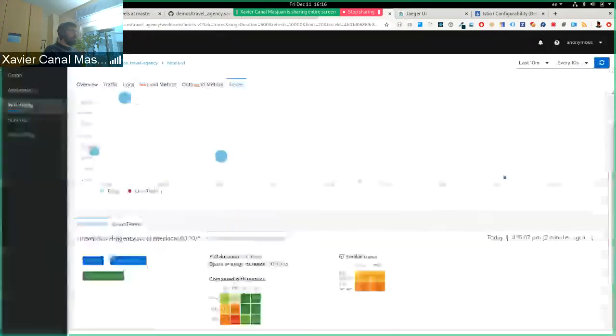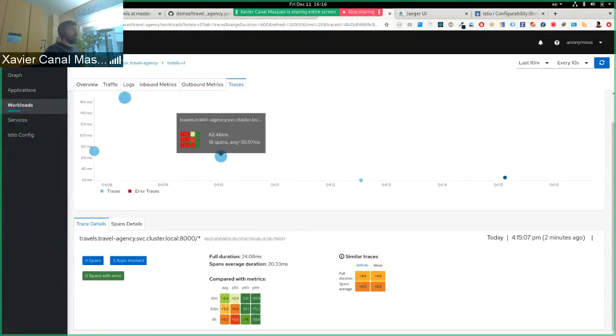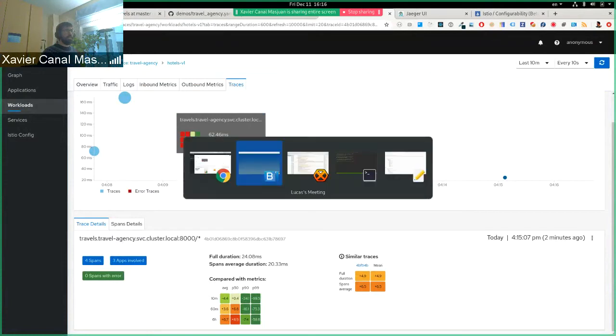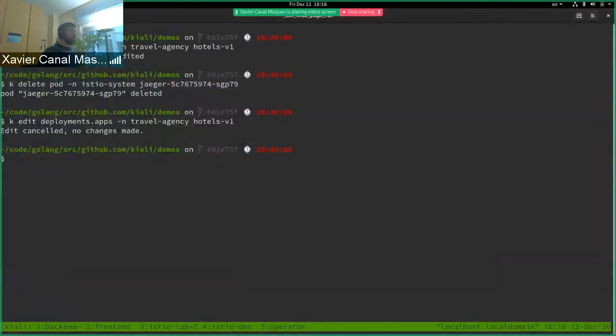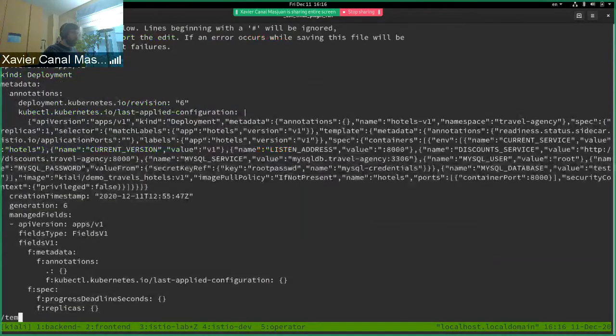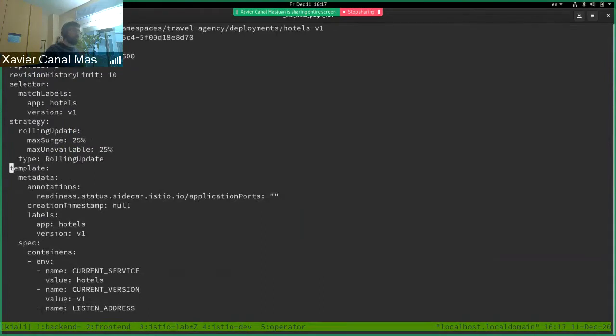So to add these custom tags, I can go to the deployment of hotels and add some custom tags.